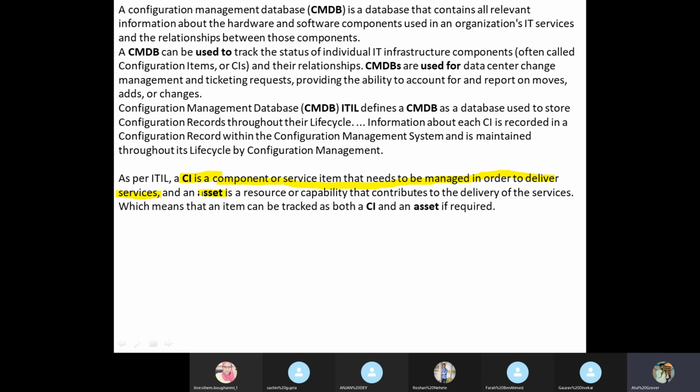ServiceNow says that basically I'm considering hardware as an asset. I'm sure that, so far, software is also an asset. Like if you are working at Microsoft, then for Microsoft, servers are one thing, but Microsoft Office is one of the assets for them. Microsoft Outlook is an asset for them. Skype is an asset for them. Teams is an asset for them. But in ServiceNow, we are taking care mainly of the hardware perspective.